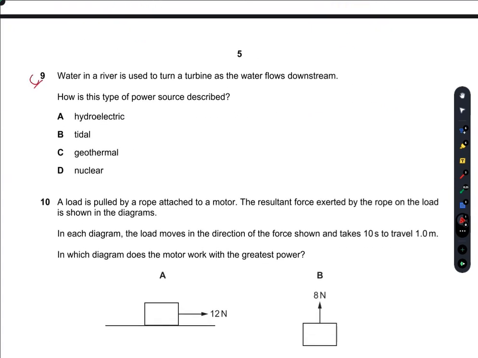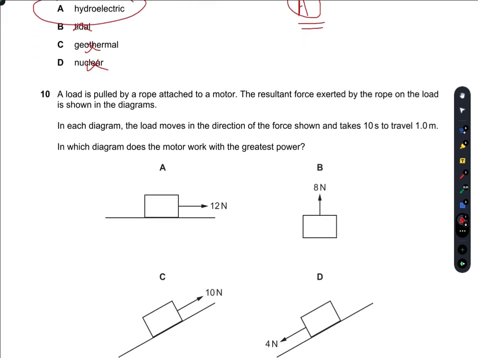Question number 9. Water in a river is used to turn a turbine as the water flows downstream. How is this type of power source described? So water in a river is used to turn a turbine, so it is definitely hydroelectric, not tidal, not geothermal, not nuclear, obviously. So A is the right option.